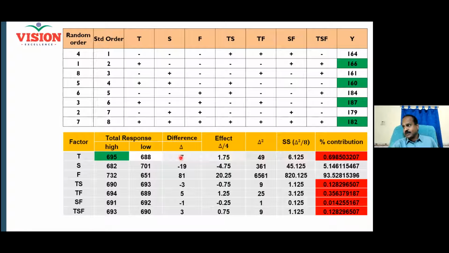And now, in order to calculate the main effect, I should not rely on the sum. I should rely on the average. Am I correct? Yes, sir. How do I get the average? Each sum comes from 4 readings. So I divide it by 4. Now 1.75 is the effect of factor T. Minus 4.75 is the effect of factor S. Do you understand how the main effect is calculated? Yes, sir. Very simple, right? Yes, very simple. But without the discussion, this cannot be simple.